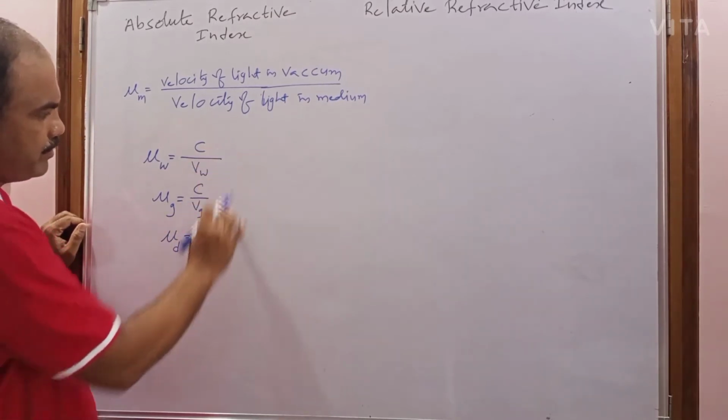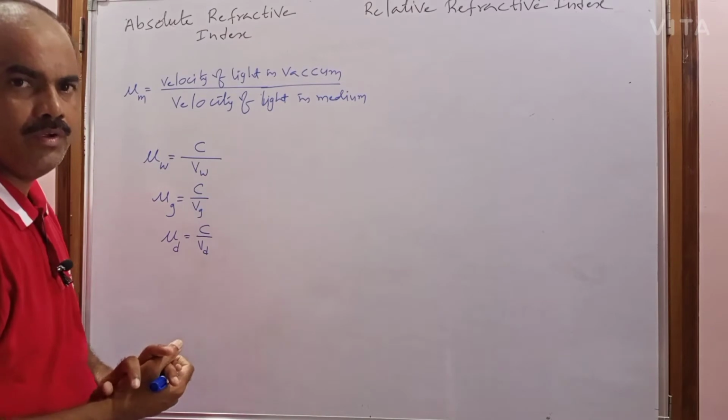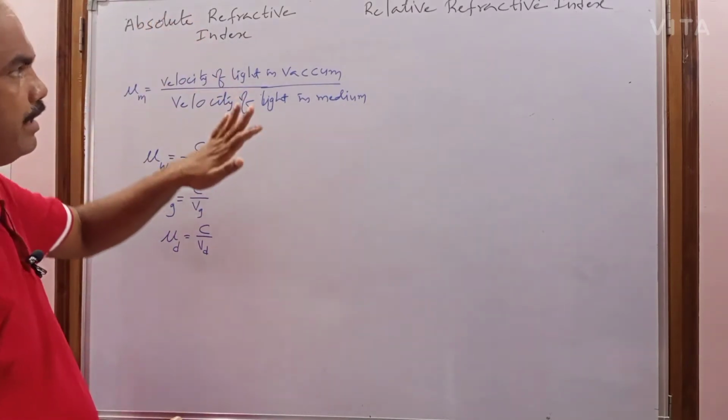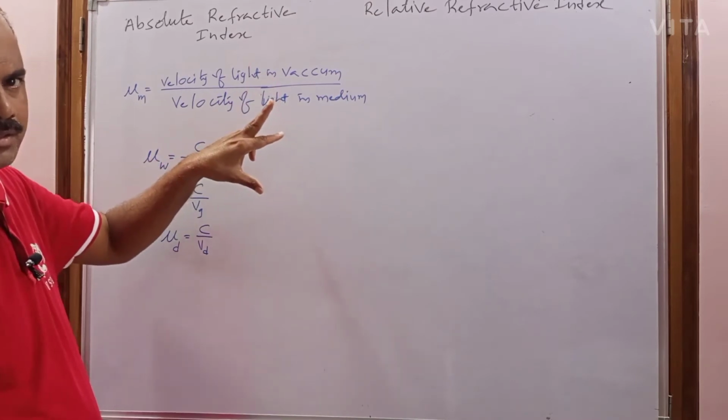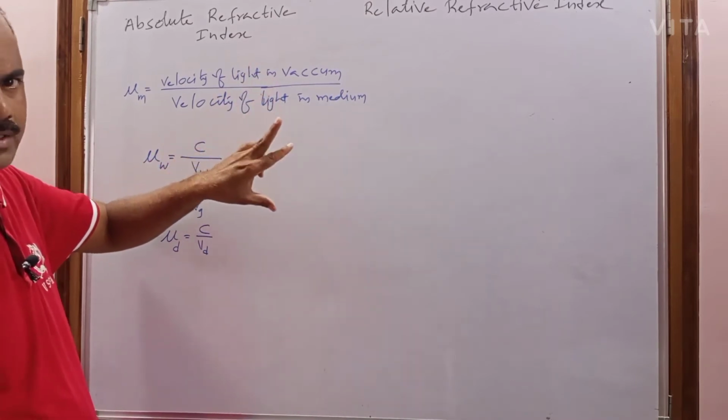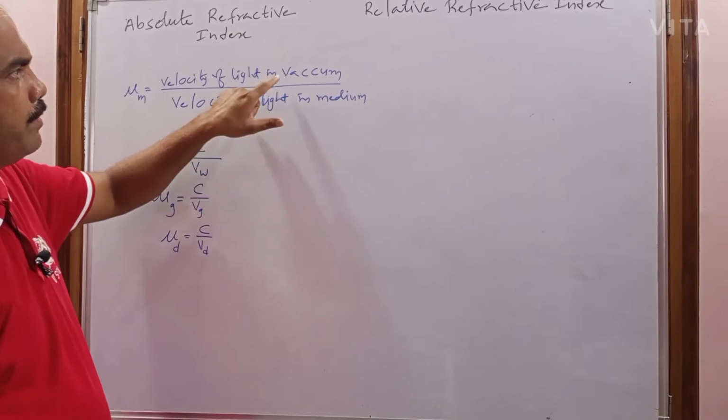If we observe these three equations, to find the absolute refractive index of a particular medium, you have to compare the velocities of light of the medium with respect to whom?